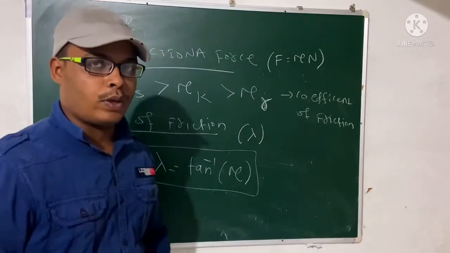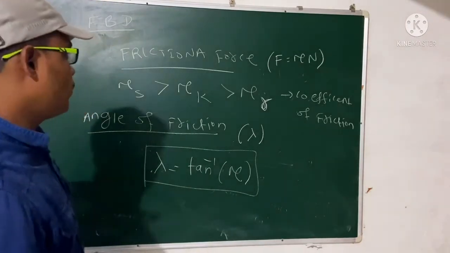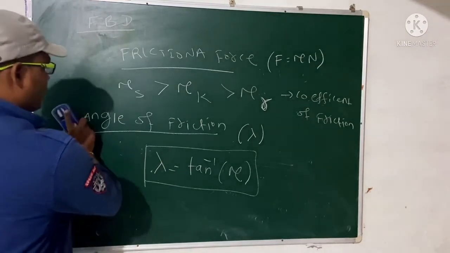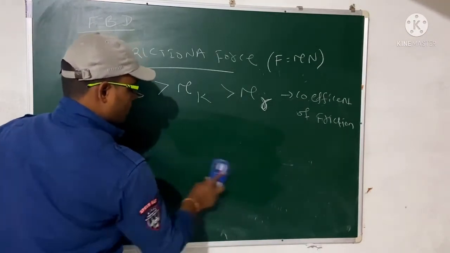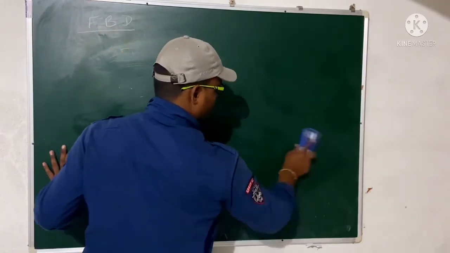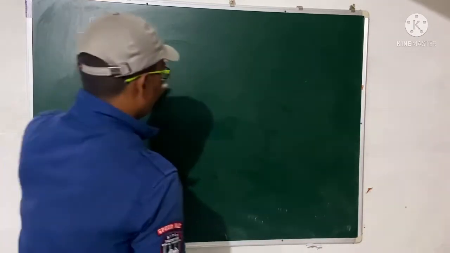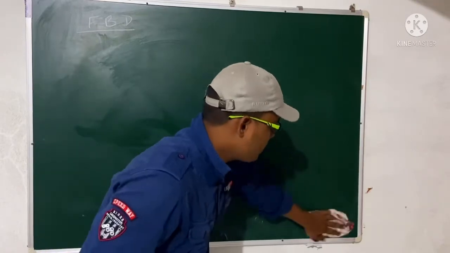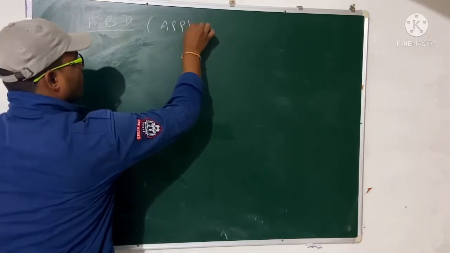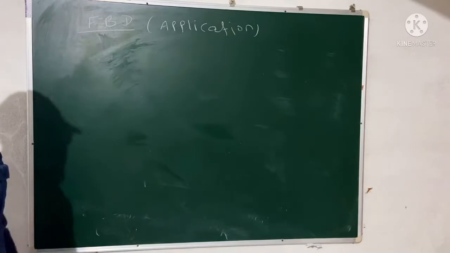So this is more about your FBD that we forgot to study. Okay, so let's discuss two or three problems about your FBD. What are the problems that we have to discuss? The application of FBD. So we'll study the applications. What are the applications of FBD?